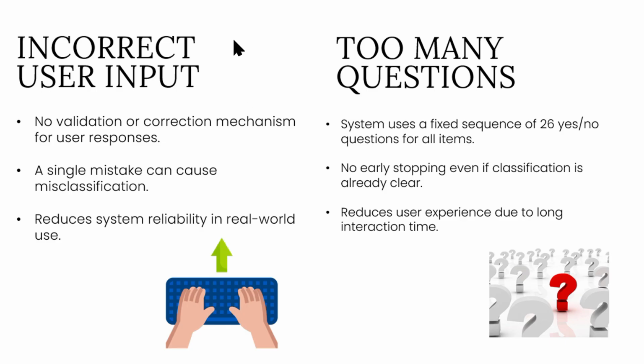First one is incorrect user input. A single mistake can cause misclassification. If we choose the wrong answer for a question the expert system asks, it will give the wrong result. Another main issue is too many questions, because our system has a lot of questions to classify the item.